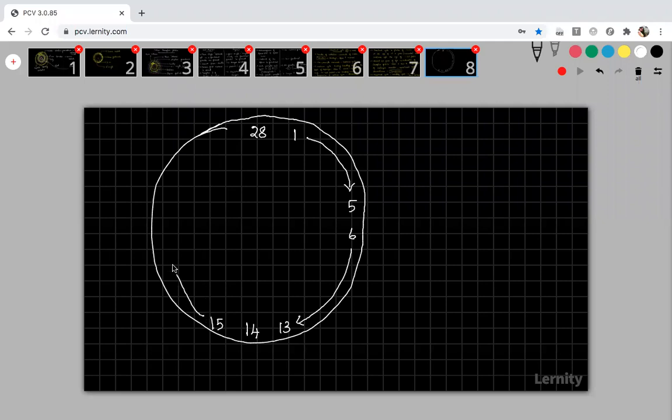For this 15 to 28, you put an arrow mark. Okay, fine. So this 1 to 5 is the first phase, and 6 to 13 is the second phase. The 14th day is the third phase, and 15 to 28 is the fourth phase. These are the days. Okay, so this is the complete menstrual cycle.